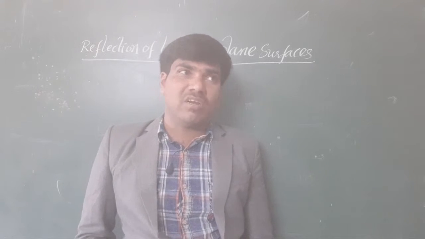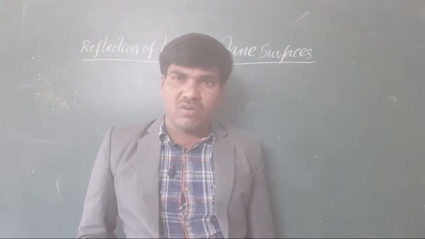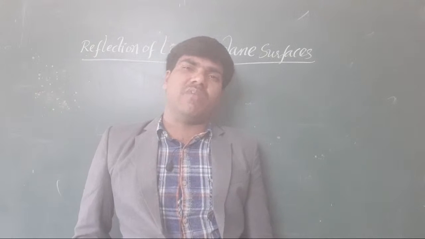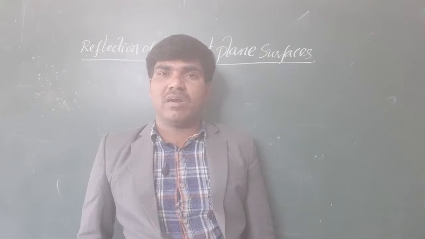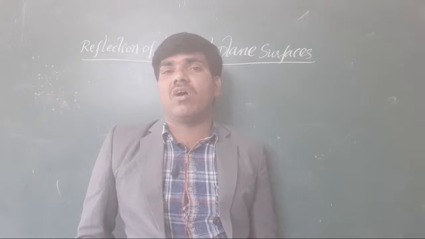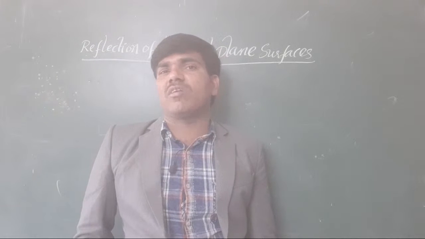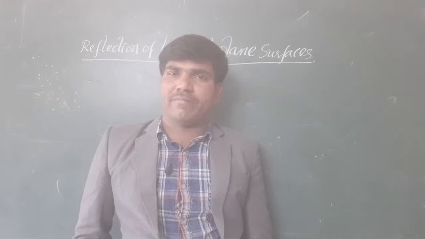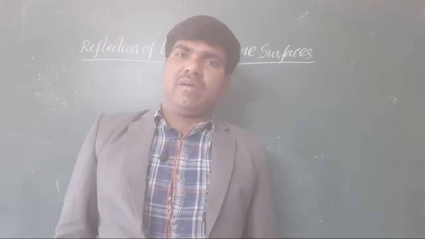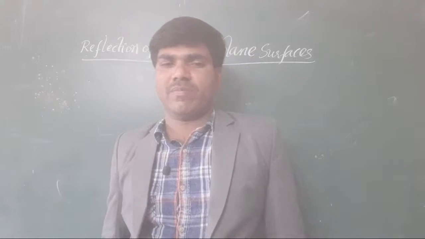The next, partial transparent medium. Which one is called a partial transparent medium? Some amount of light passes through it, some amount of light does not pass through it. It partially appears. Whatever body is like that is called a partial transparent medium. You know very well, when we take some oil on the paper, what is at the back of the paper may appear for us through that oil. So things like that are called transient medium, not totally appearing.